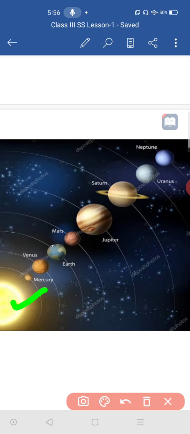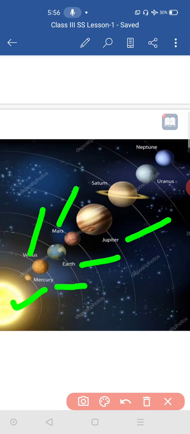Here is the Sun, here is Mercury, next is Venus. You cannot see their names. Here Mercury it is there, here Venus it is there, here Earth it is there, here Mars it is there, here Jupiter it is there, Saturn, Uranus, Neptune. Tell with me now, all.